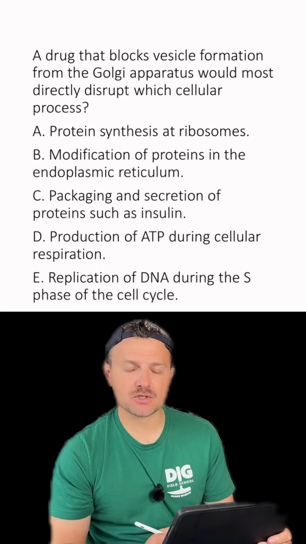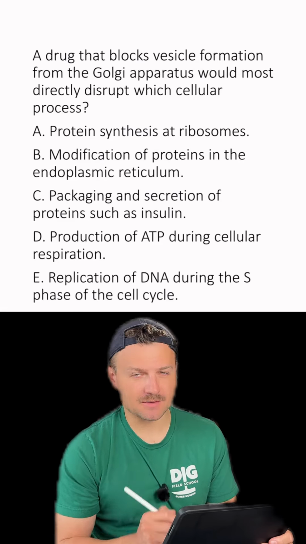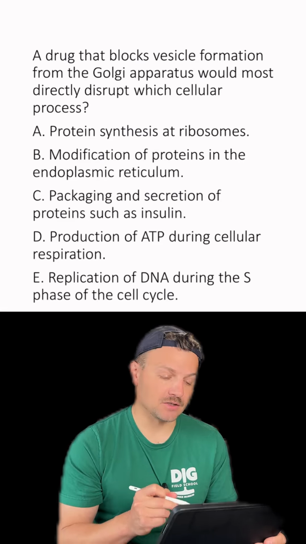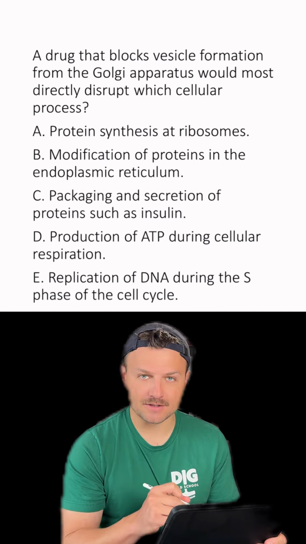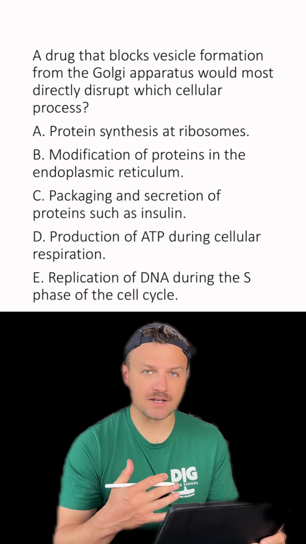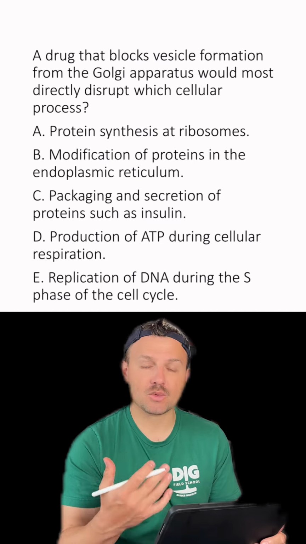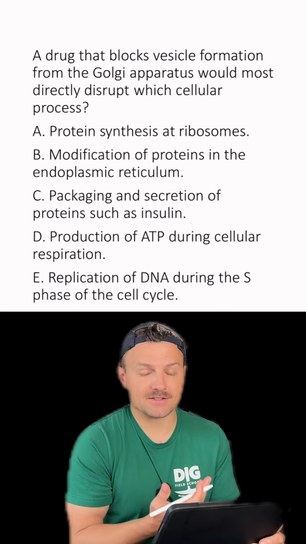Let's go through this multiple choice question together about cells. A drug that blocks vesicle formation from the Golgi apparatus would most likely disrupt which cellular process? Before I look at the answers, I'm going to try to think of the answer by myself, so when I get to the answer, I'm more confident that it is the correct one.